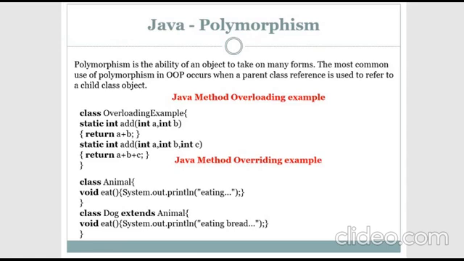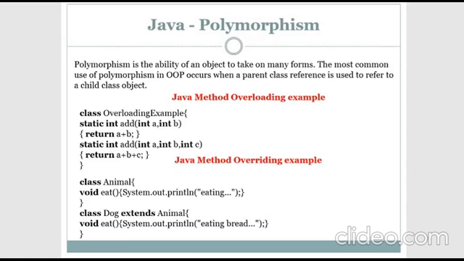Similarly, I have created one more add method with the same method name but different parameters. Whenever you call the same method name with three parameters, it will return the addition of the three numbers. So this type of concept is called method overloading. Having the same method name with different parameters is called method overloading.